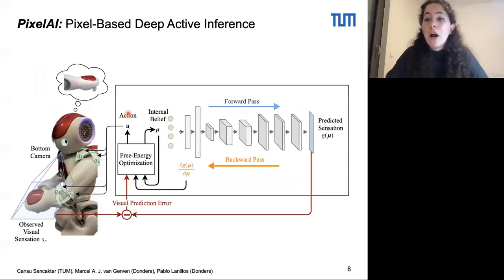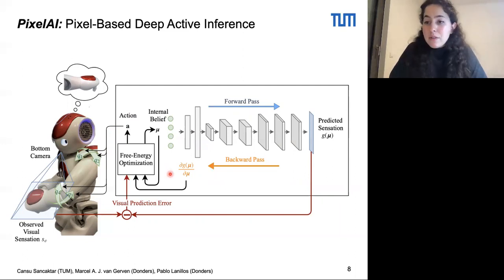This gave rise to our PixelAI framework, pixel-based deep active inference, where our sensations are camera images. The internal belief of the robot corresponds to the estimates of the 4 joint angles of the robot's left arm, and we need a visual forward model that would output a prediction of a camera image given an internal belief value of the robot. This corresponds to the generative world model we mentioned before.